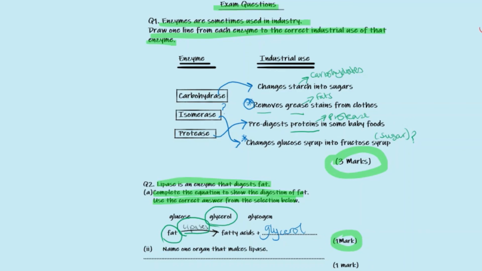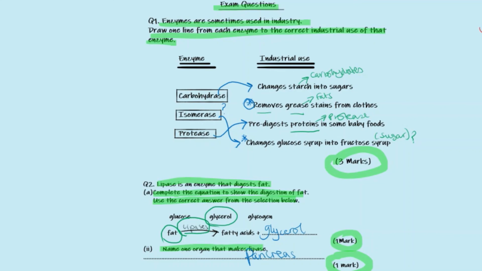Let's have a look at the last part. Name one organ that makes lipases, worth 1 mark. Well, if we think back, the pancreas was an organ that made all 3 types of enzymes. It made lipases, proteases and amylase.